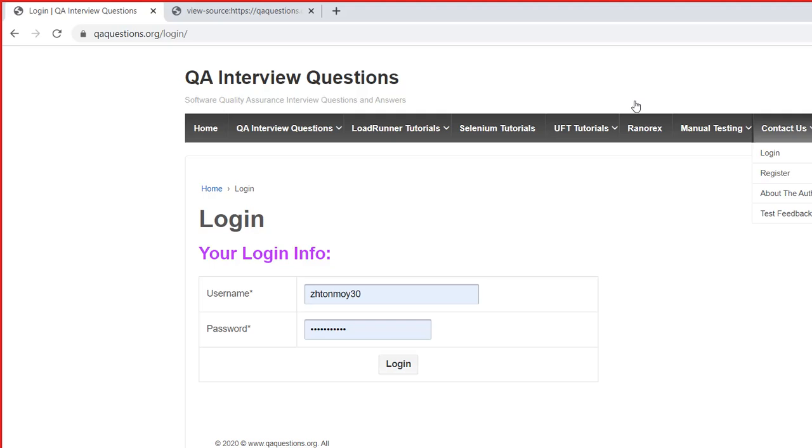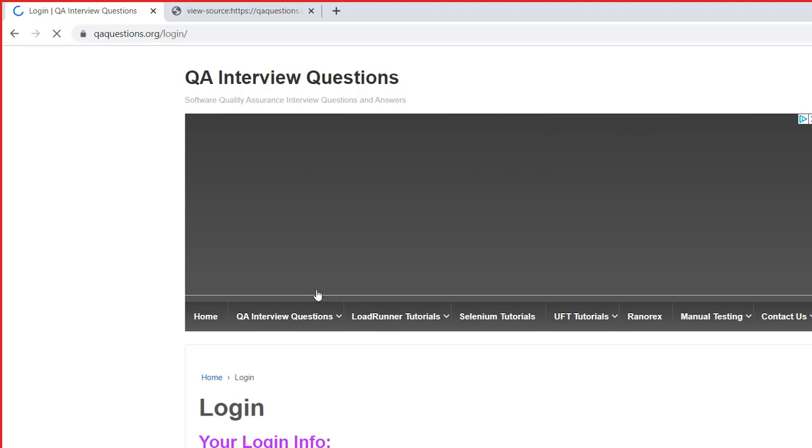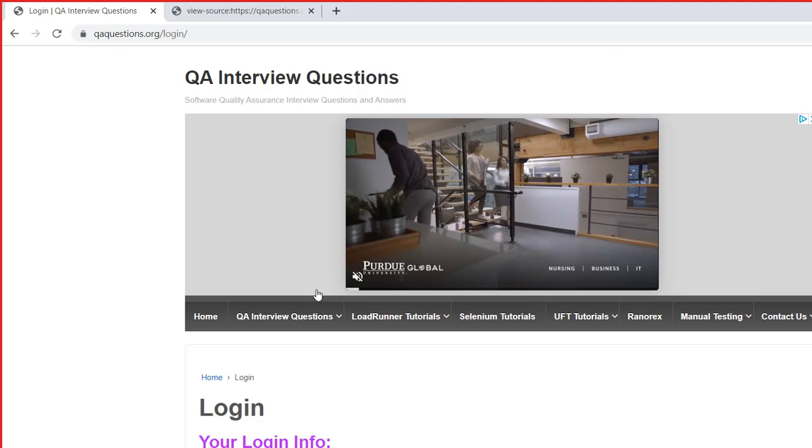In the URL, we will be clicking on this login, and they will be giving us these users. We do not have to create these users. They will be giving us this test user. We have to input this test user, and we have to make sure that if we are inputting a correct user, then it is able to log in. If we are inputting an incorrect user, we have to make sure that it displays an appropriate error message.